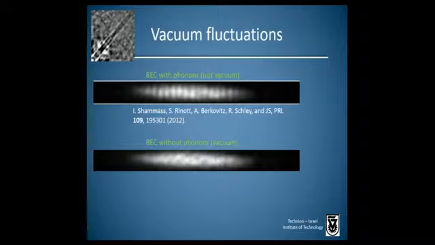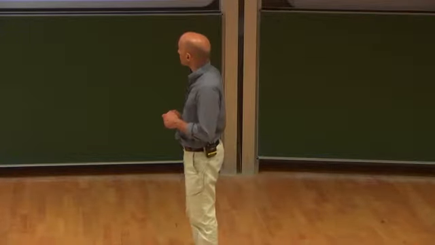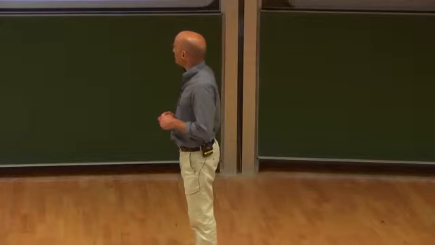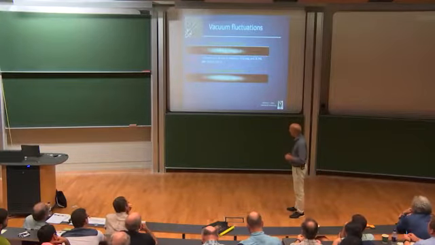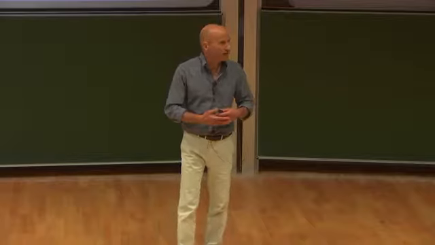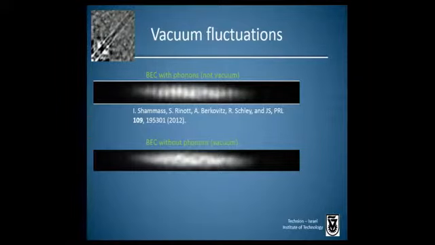This image was taken in one of our works where we were working up to observing Hawking radiation, where we learned how to create and observe small numbers of phonons. Now here's a picture of a BEC with no phonons. So this is vacuum. And one can ask, well, where are the vacuum fluctuations? This BEC has some smooth macroscopic wave function. So where are the vacuum fluctuations?